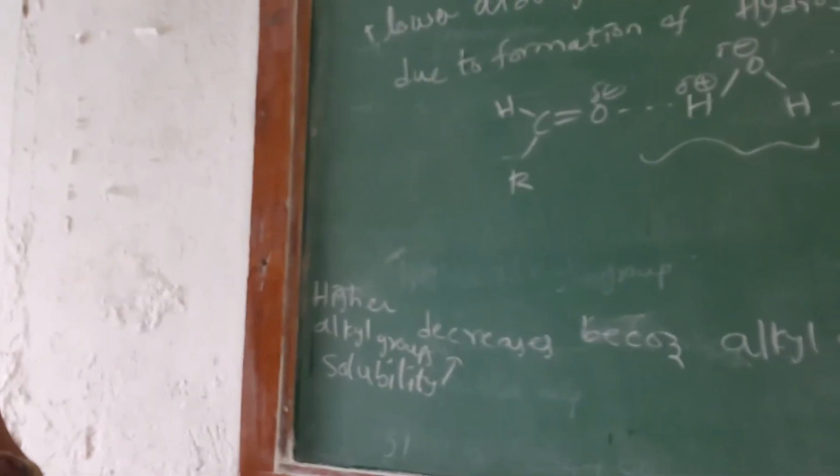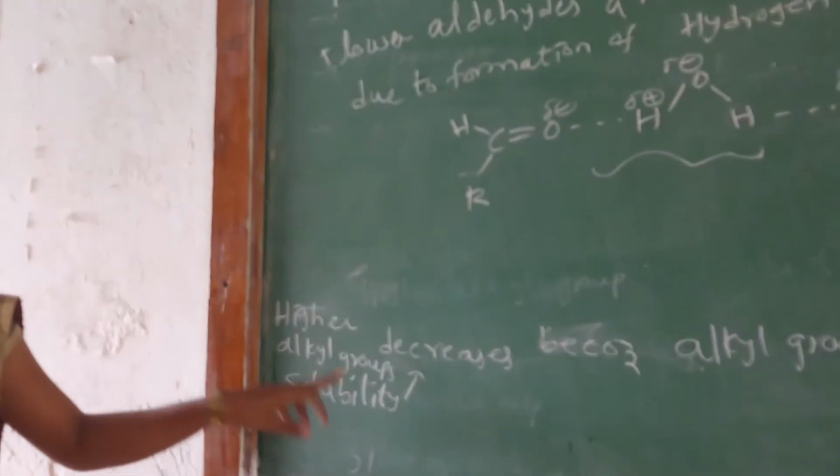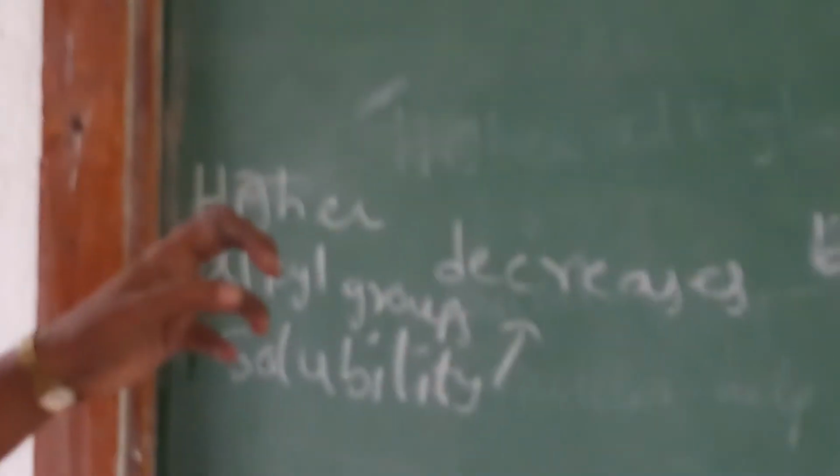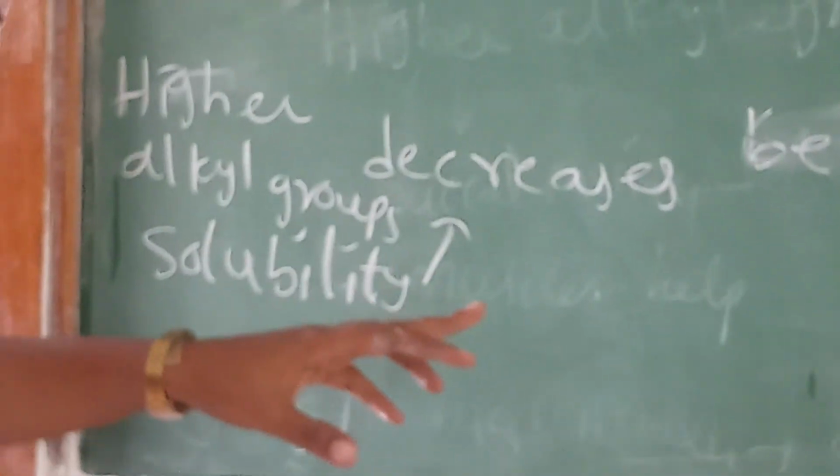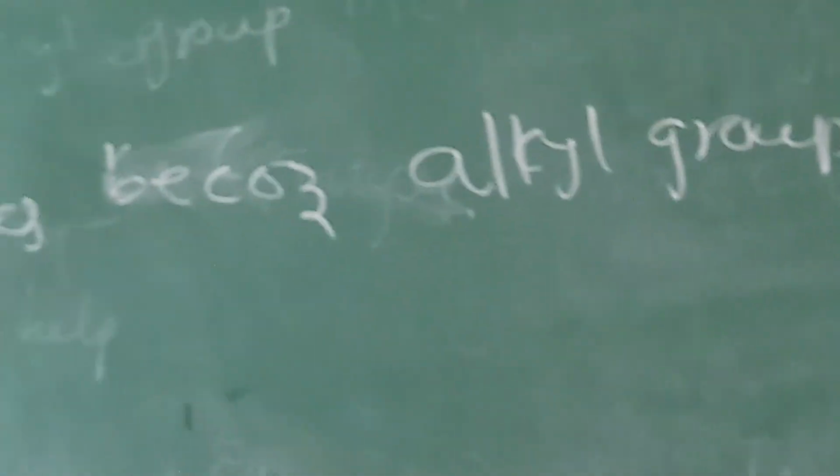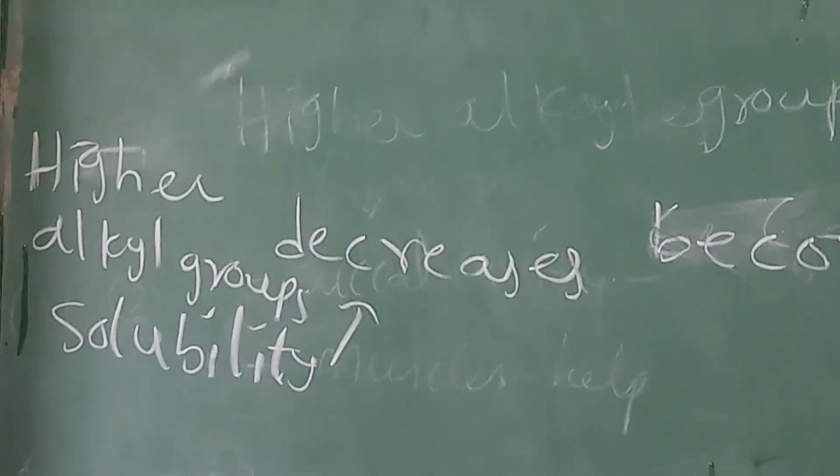So higher alkyl groups decrease the solubility of carbonyl compounds in water. Why? Because alkyl groups resist mixing with water. They do not mix with water. See one example I am taking here.